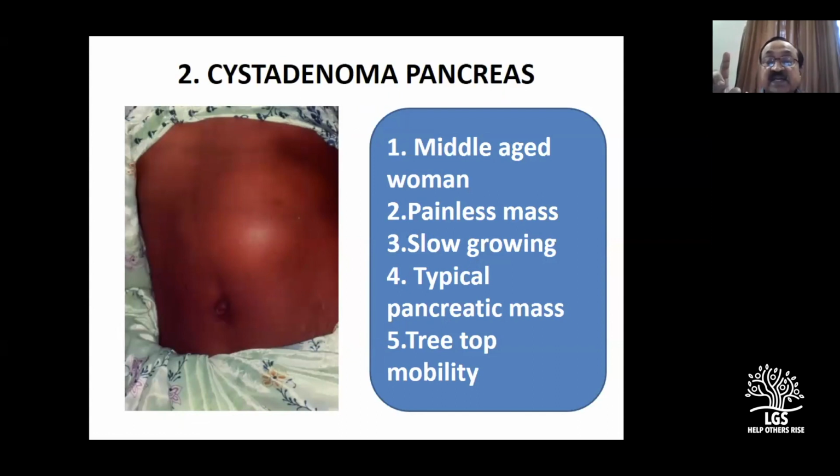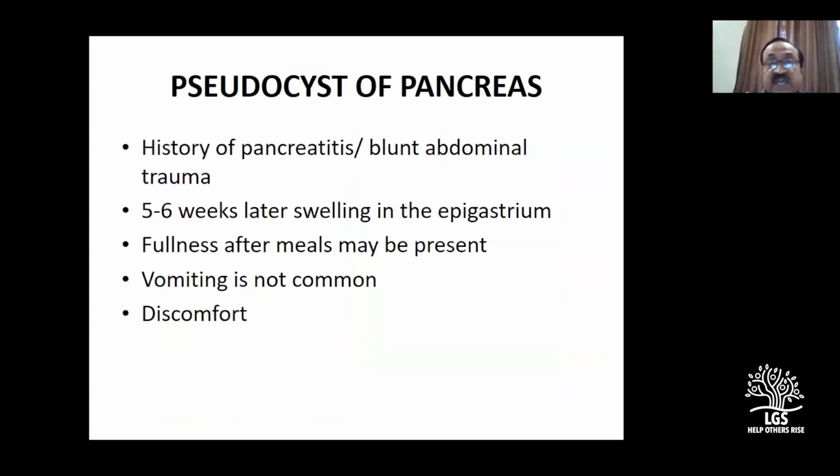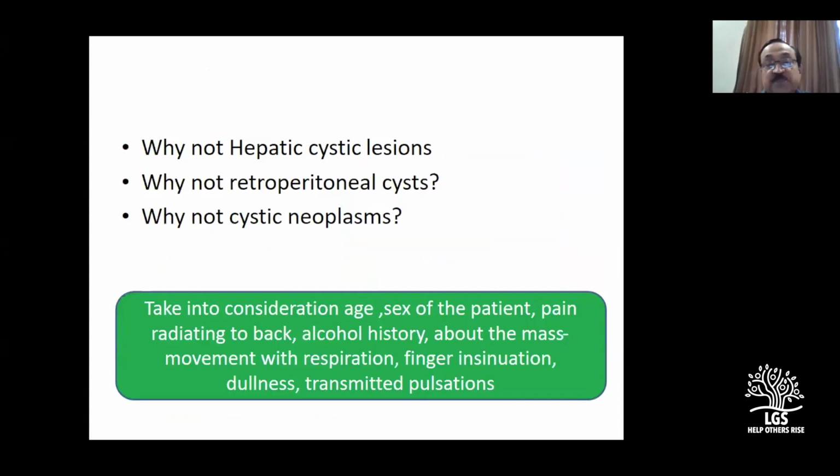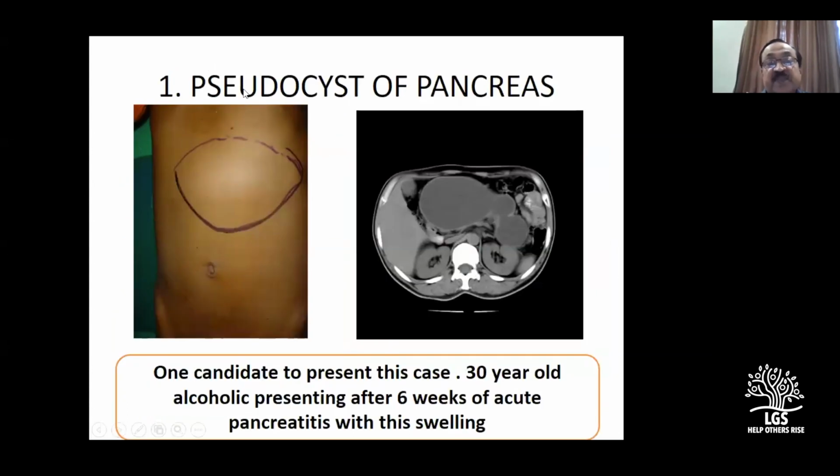Pseudocyst is a collection of fluid in a potential space, that is the lesser sac. That is why a pseudocyst can go as high as possible, up to here, even within the mediastinum. Here you see it can go behind, even in the retroperitoneum. So it can go as high as possible.